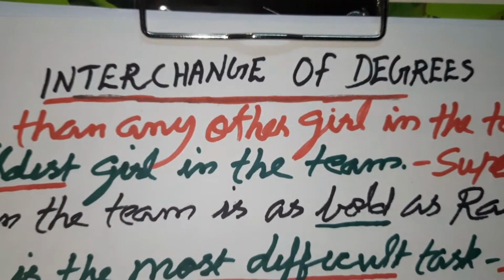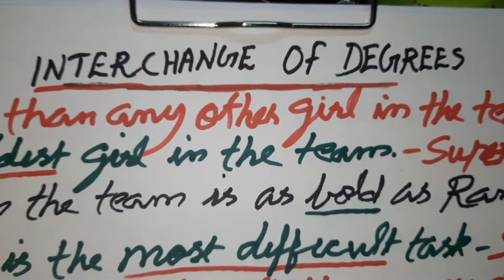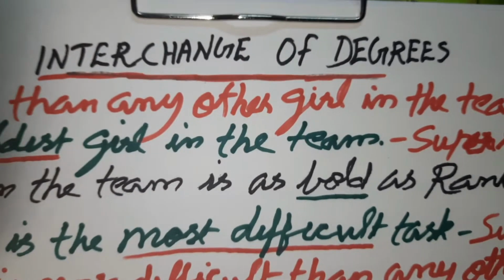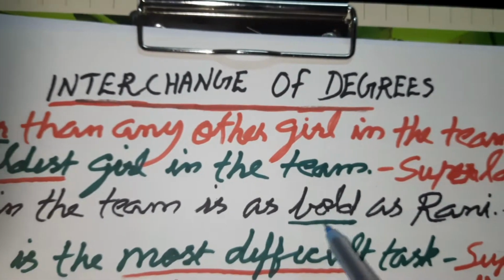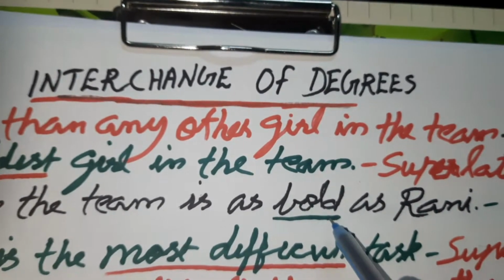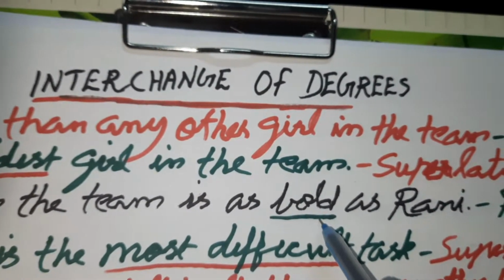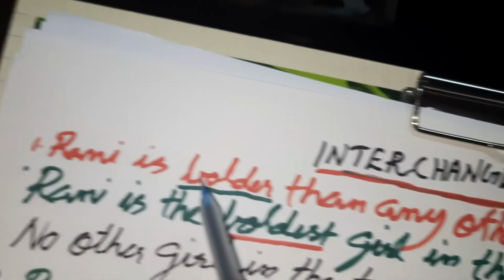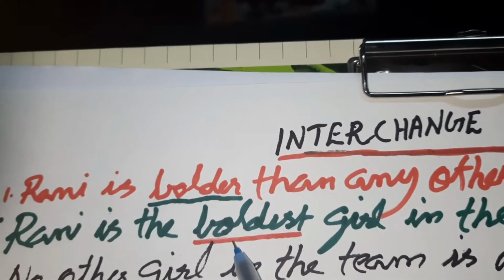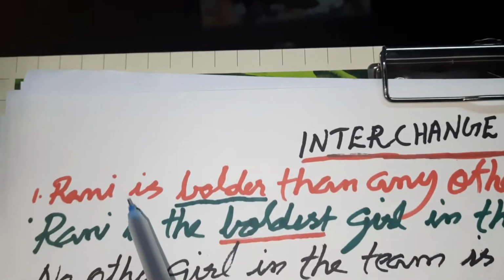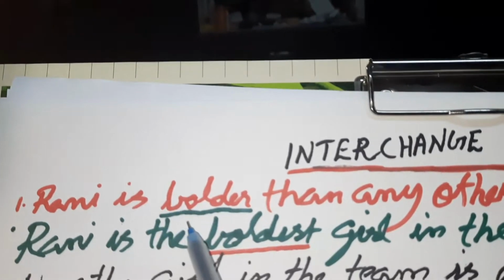Here are the examples of interchange of degrees. So here, first of all, we are taking the word bold. Bold is an adjective. This bold is the positive form, that is the simple form of adjective. And its comparative is bolder. And its superlative is boldest. So we'll see. First sentence is in the comparative form.